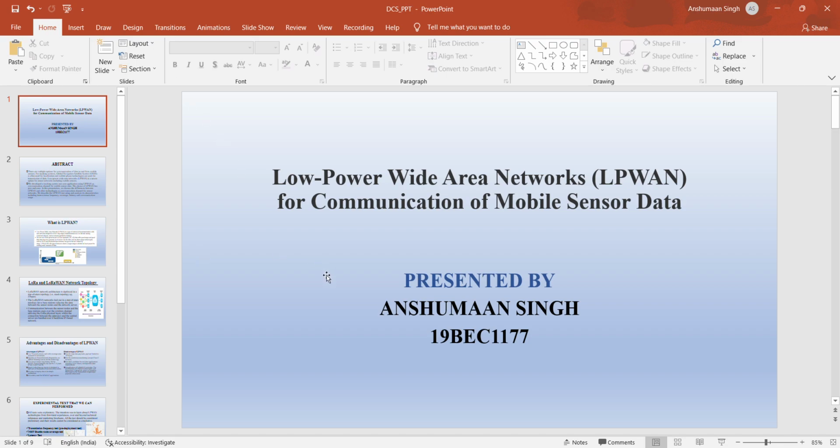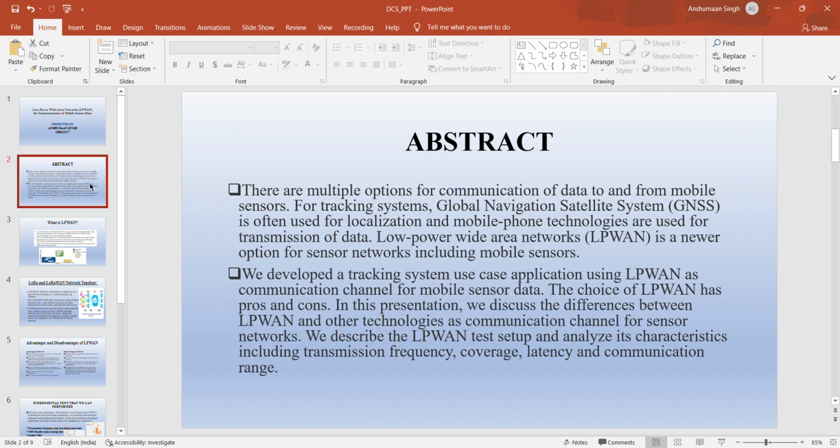So good morning, my name is Anshuman Singh and my topic is low power wide area network for communication of mobile sensor data. So coming to the abstract part of it, there are multiple options for communication of data